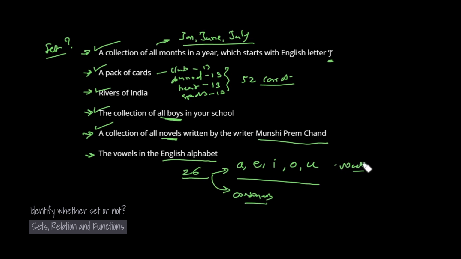If you ask any friend, he will suggest the list A, E, I, O, U. So it is fixed, the objects are well defined, so vowels also form a set. So yes, all these collections are examples of sets.